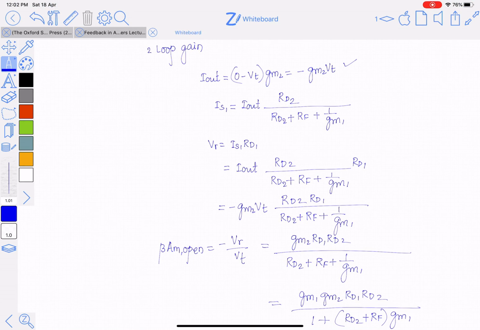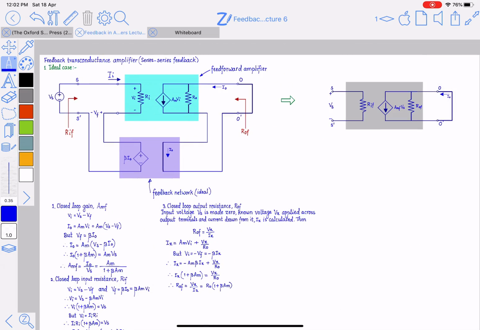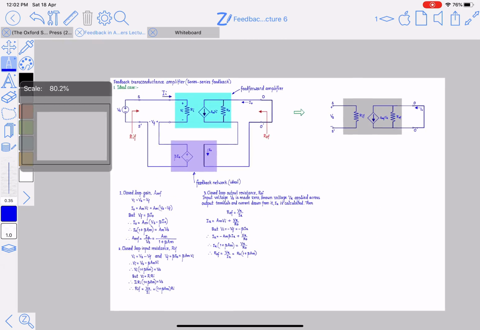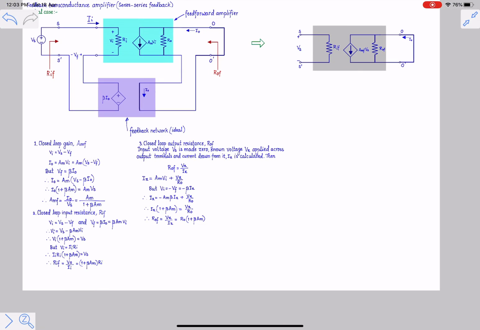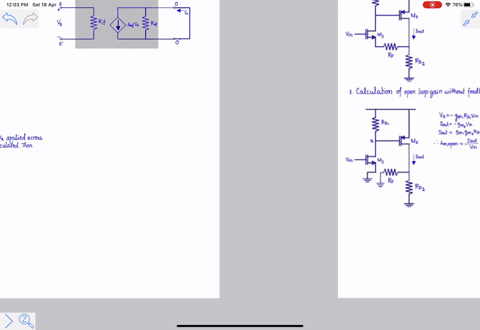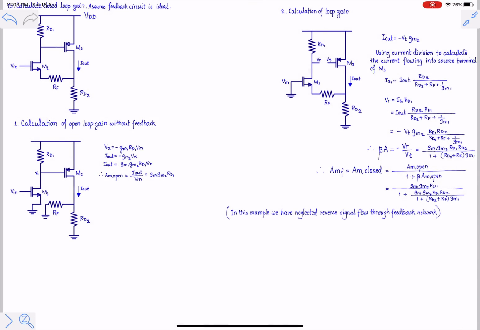You can see this analysis for the feedback transconductance amplifier in ideal case, and the example that I explained has been solved here. So we will see in the next session, the practical case where the loading effect of feedback amplifier or the feedback network has to be taken into account.